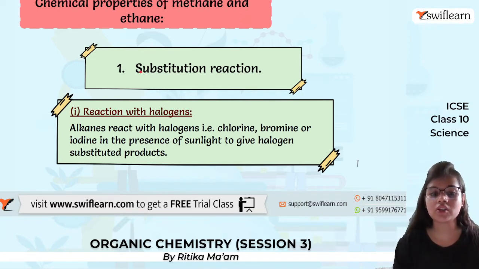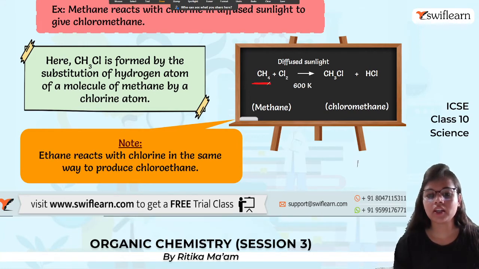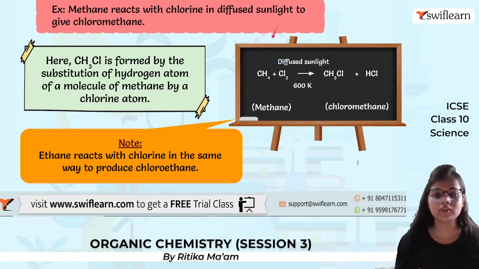Now some of the chemical properties of methane and ethane. First is the substitution reaction, the reaction with halogens. Alkanes react with halogens like chlorine, bromine, iodine, etc. in the presence of sunlight to give halogen substituted products. How? Let us see. If we take methane and chlorine and make them react in the presence of sunlight, we will get chloromethane, a halogen substituted product, with HCl, hydrochloric acid. Similarly, ethane will react to give chloroethane.